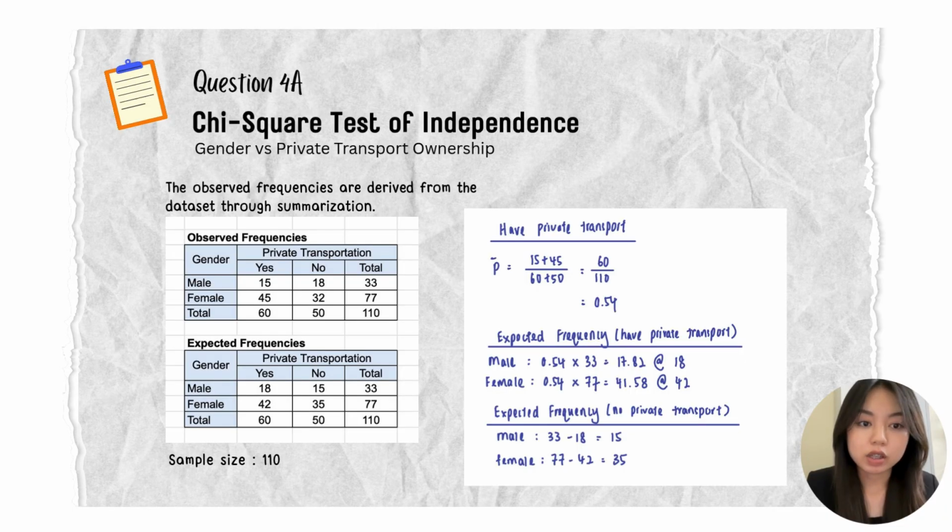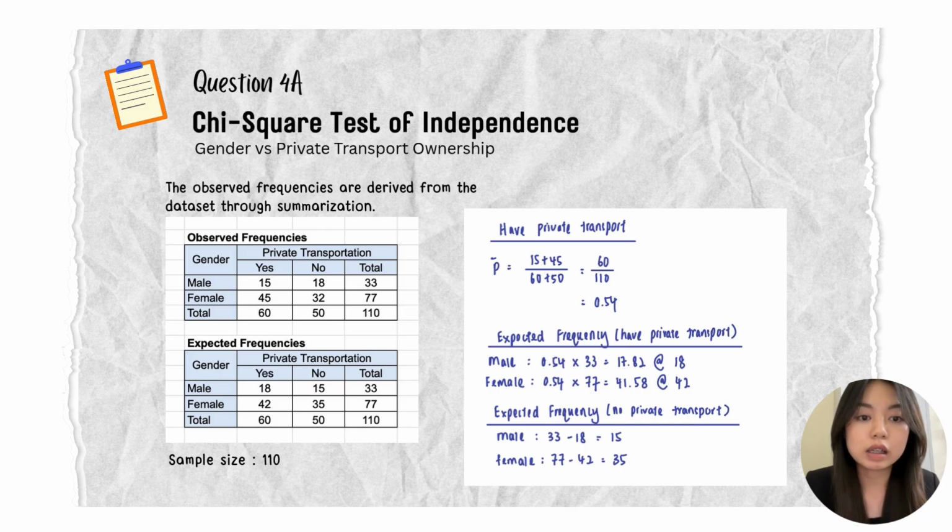After we get the observed frequencies, we should use them to find the expected frequencies. So the right side shows the steps of how I get the expected frequency for each. So first, we should find out the people that own private transport, which for male is 15 and female is 45.